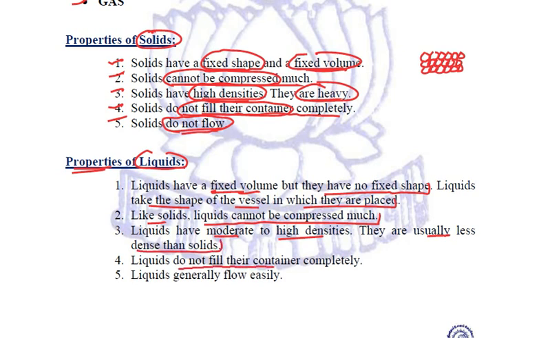They also do not fill their container completely, and they generally flow easily. All these properties are based on the fact that the particles of liquids are loosely packed. They have spaces between them.